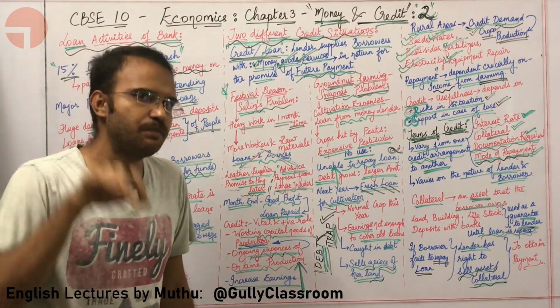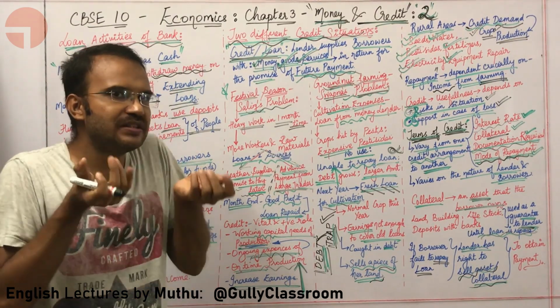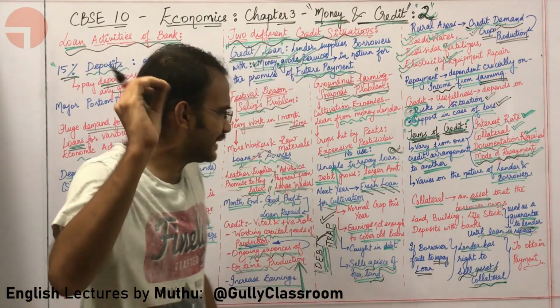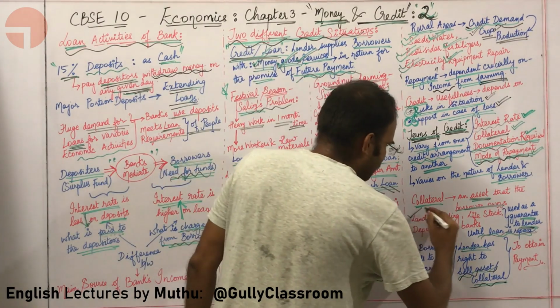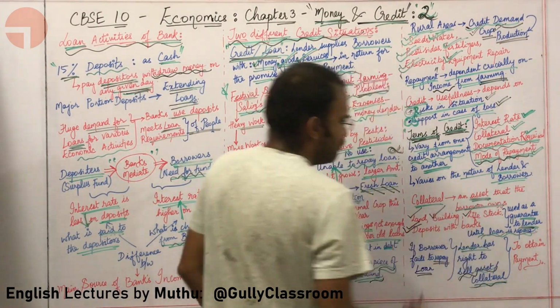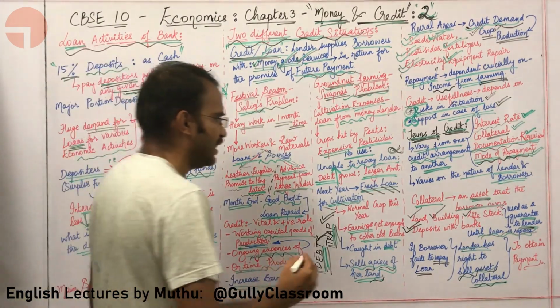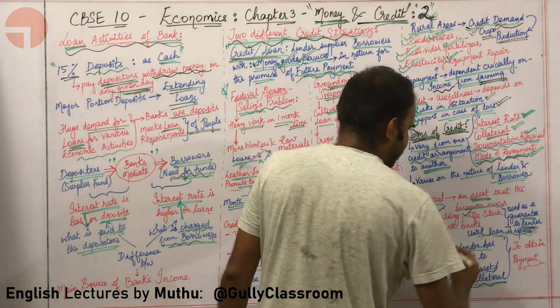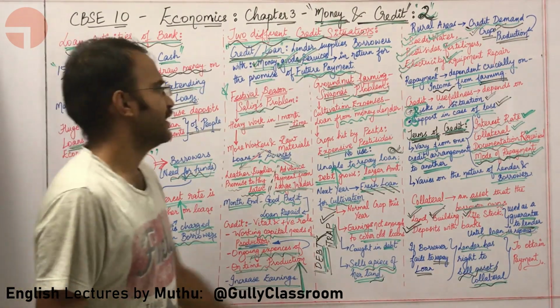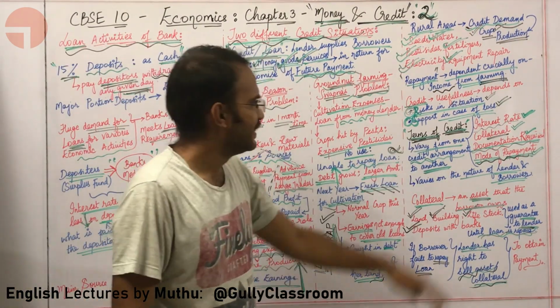What is the lender going to do? He will simply sell the asset. That asset can be land title, building title, livestock, and deposits with the bank.